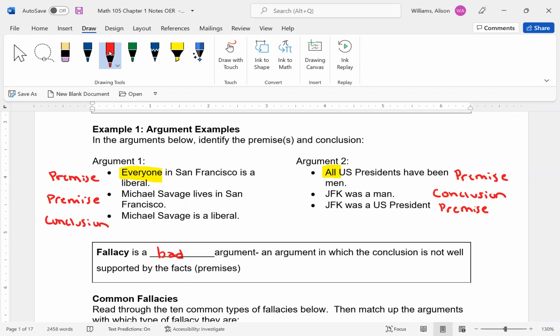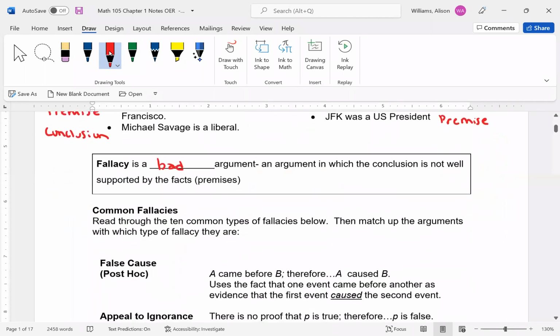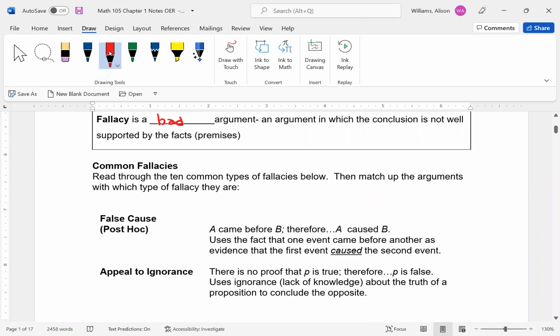Now, it's really important that we understand that not every premise is in fact true. And that's where you can start poking holes in arguments. But if we assume each piece is true, does the conclusion follow? That's what we're after. Even if there are bad facts and premises, we want to know if the conclusion really does follow from that. Before we get into that, we want to talk about some common fallacies, bad arguments that people make. We're going to go through these quickly, and if you need to pause the video and read through them slowly, that's fine. We'll look at them quickly and then apply some examples and figure out which one makes sense.